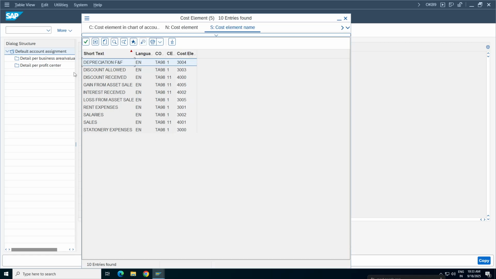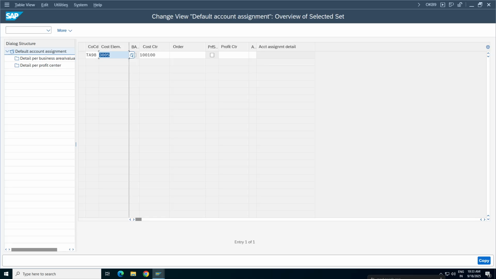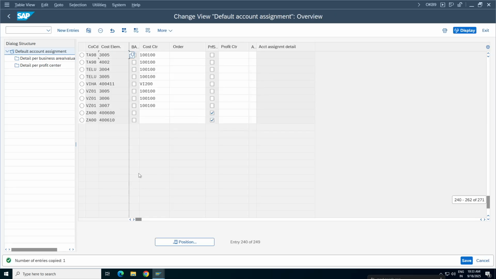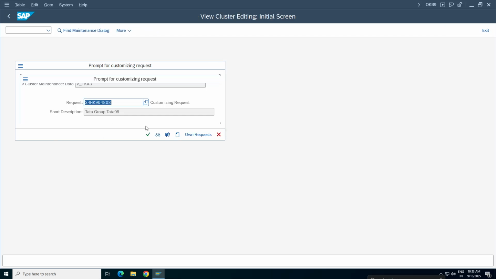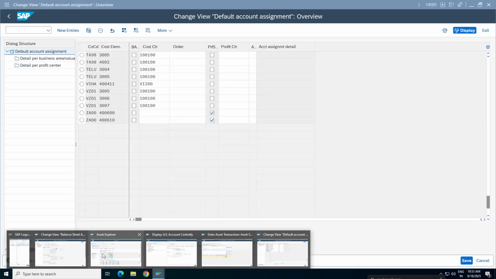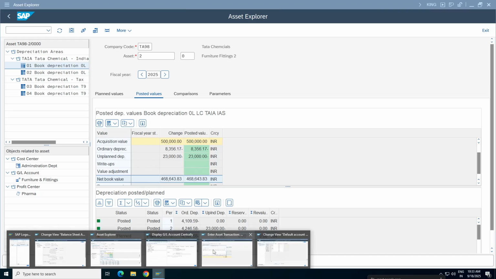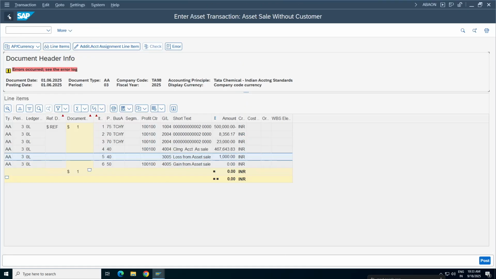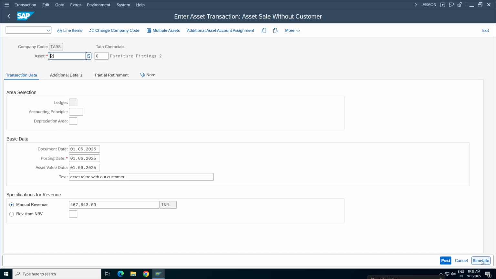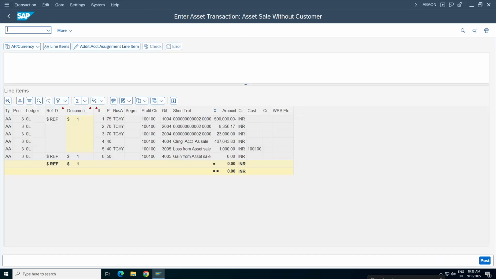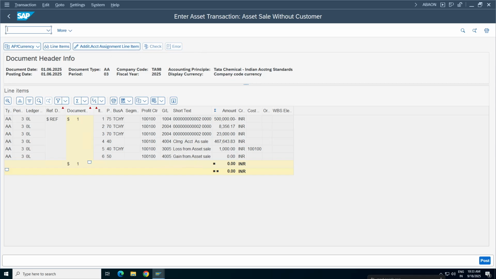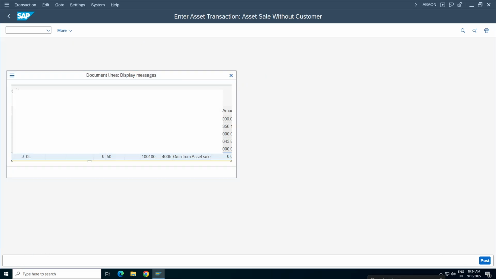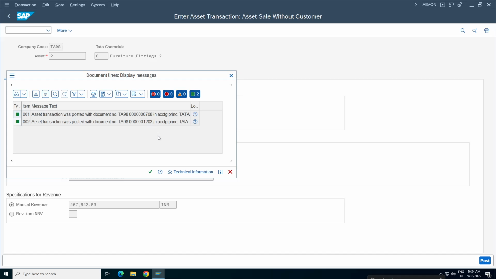Now we are creating it as loss from primary asset cost sale. Okay, primary cost, that's the reason. Just make sure of the difference. Click on save. Continue. I don't think it will solve the error now either. We have to give it in the manual entry, no? Cost center, I already gave it. No, there is no other option. Okay, anyhow, the error is gone. Click on post. Yes, it got posted. Both accounting principles got updated.